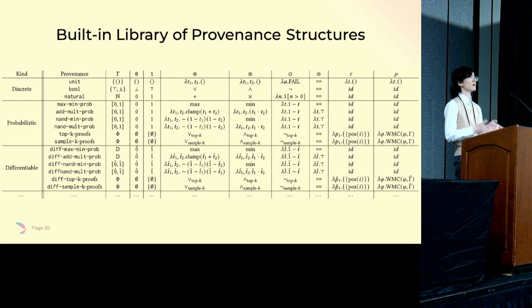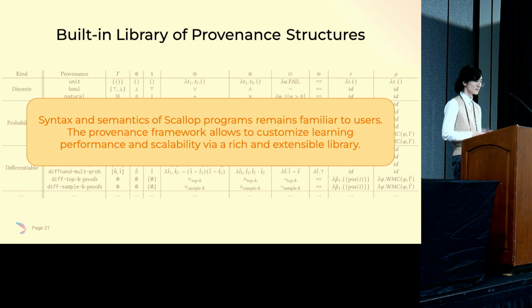There's a built-in library of more than 20 provenance structures, and that ranges from heuristic provenance for approximating probabilities to exact ones for probabilistic reasoning. In short, with the provenance framework, the syntax of Scallop programs remains very familiar to programmers, but we also allow customizing the underlying semantics and subsequently the granularity of probabilistic reasoning, learning performance, and scalability.